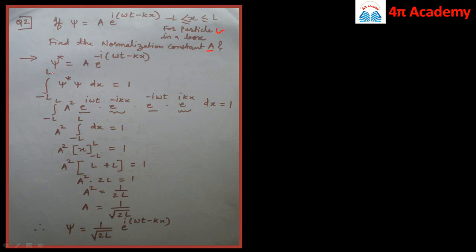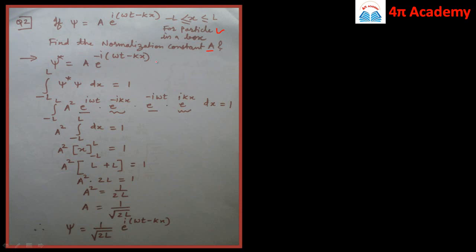So the integration from minus L to L of psi star psi dx is equal to 1. Now we simplify this by opening the bracket. Here psi star psi will be a into a, that is a square, into e raised to power i omega t into e raised to power minus i kx, into e raised to power minus i omega t into e raised to power ikx.